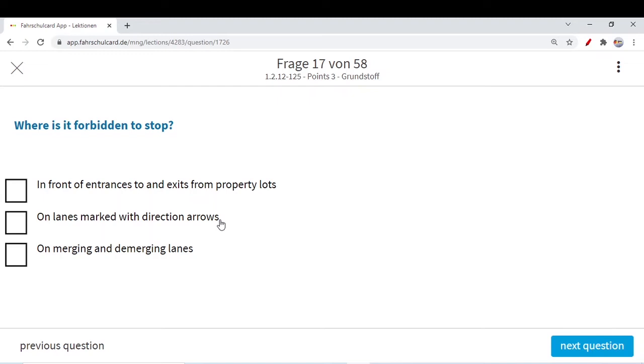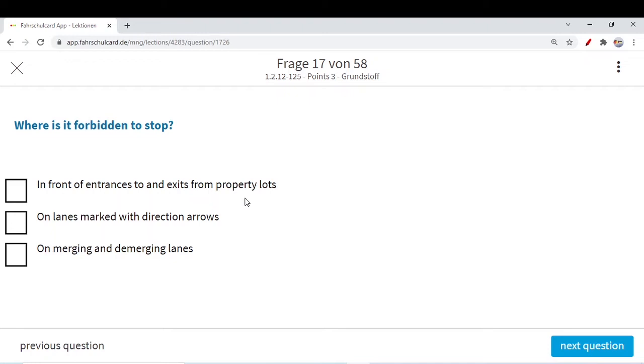Where is it forbidden to stop? Like stop, as I told you, intentionally you stop. So where is it forbidden to stop? In front of entrances to and exits from property lots? No, actually parking over there is prohibited. Parking is forbidden in front of entrances, exits or property lots, because if you park over there, nobody will be able to enter into their private property or come out from their property. That's why you cannot park in front of the door of some house or etc. But stopping is a different phenomenon. If you want to stop for some time, maybe because of any reason, then you can stop actually.